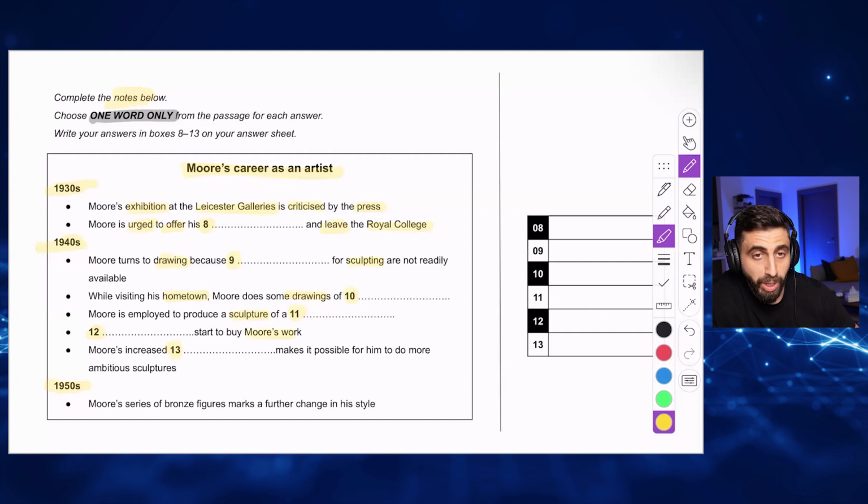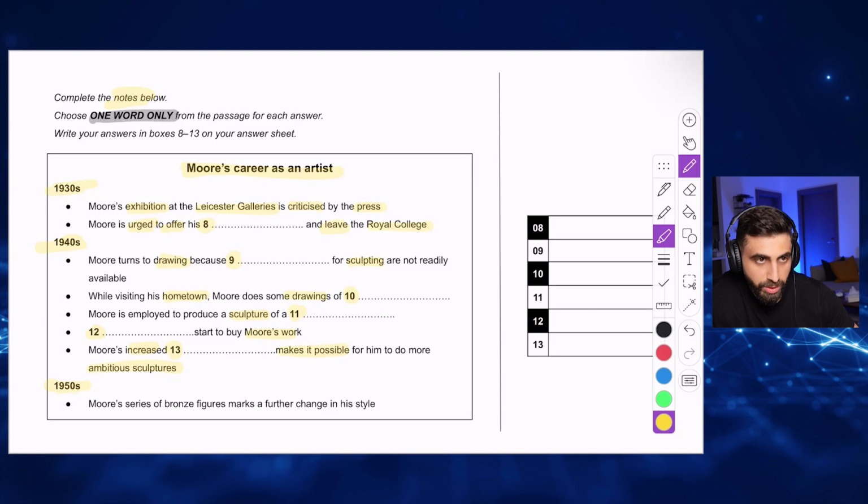So I'm going to be looking for maybe a name of a person or I don't know. Mo's increased something makes it possible for him to do more ambitious sculptures. So something increased, and this something that increased made it possible to do more sculptures. What is that thing that increased or that went higher or that became more?